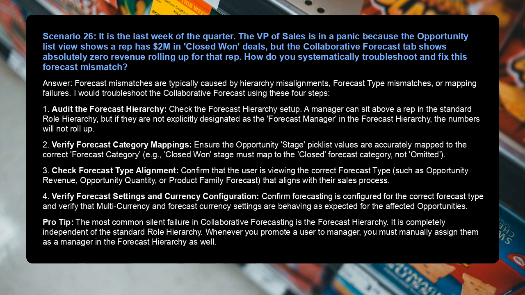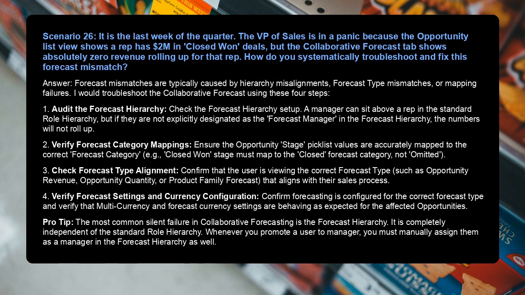2. Verify forecast category mappings. Ensure the opportunity stage picklist values are accurately mapped to the correct forecast category. For example, closed won stage must map to the closed forecast category, not omitted. 3. Check forecast type alignment. Confirm that the user is viewing the correct forecast type, such as opportunity revenue, opportunity quantity, or product family forecast that aligns with their sales process.